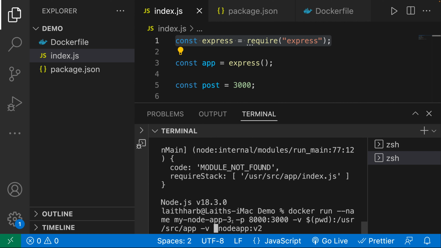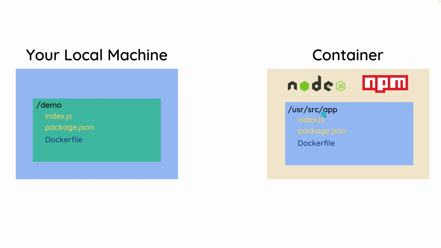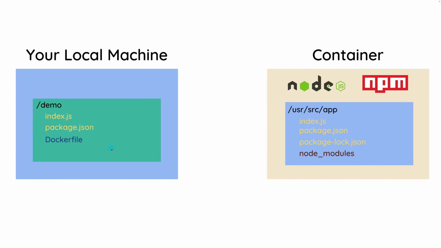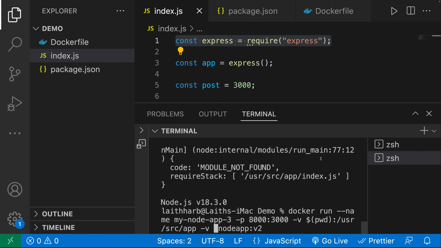Because remember how volumes typically work. We have a colon. The thing on the left specifies the directory on our local machine. The thing on the right specifies the directory on the container. But over here, we're going to completely get rid of that colon, and just specify a directory inside of the container that we want to leave untouched. And that is going to be the node_modules once we have them installed.